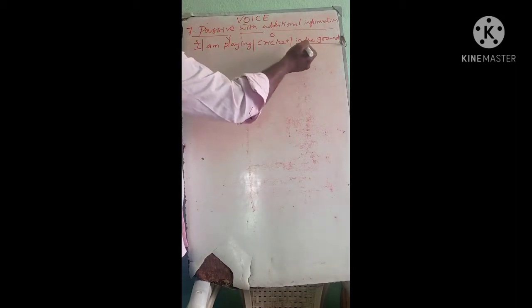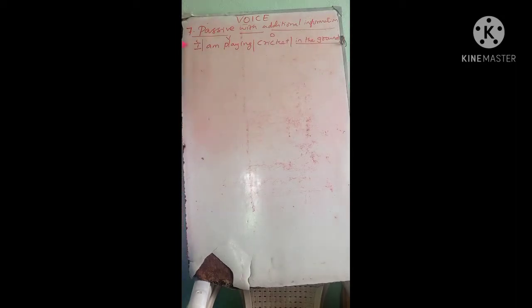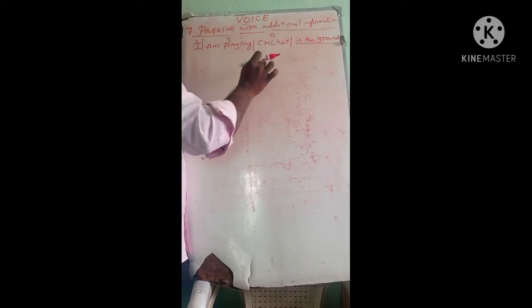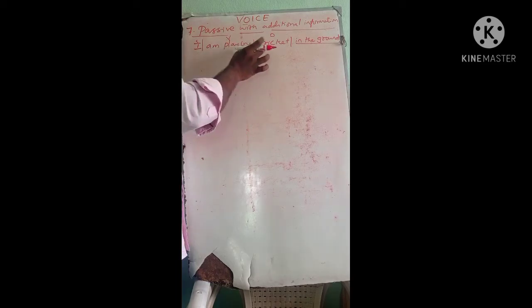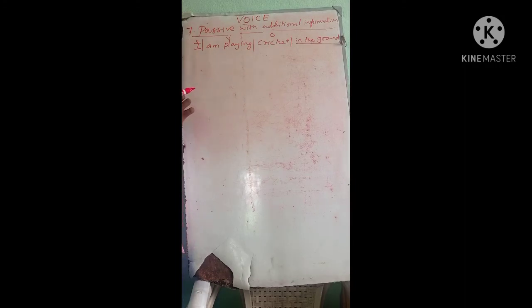If you add the additional information in the ground, whenever it is asked, where do you, or where are you playing, in case it is asked, I am playing in the ground. Clear? So additional information is just like an adjunct. You can keep it in the sentence, or if you want you can remove it from the sentence, but the main clause will not be disturbed. Clear? That is what additional information is.